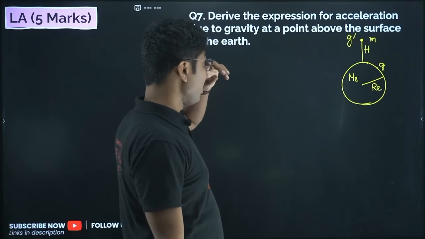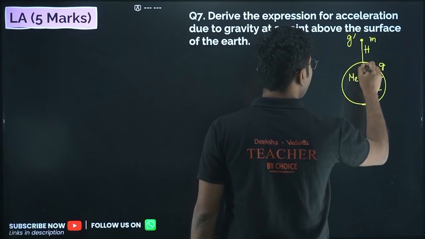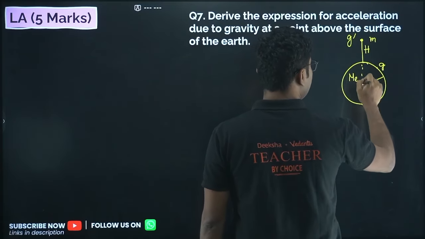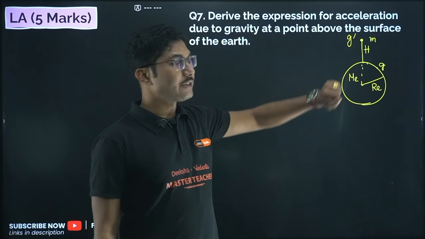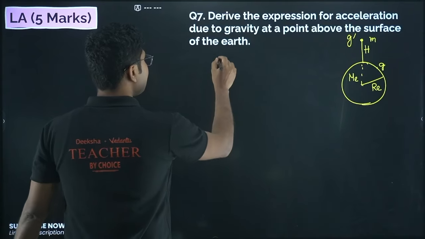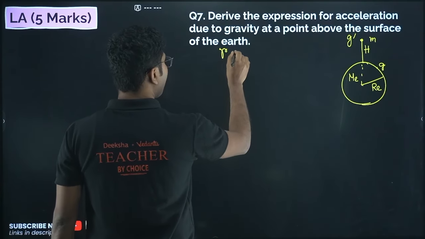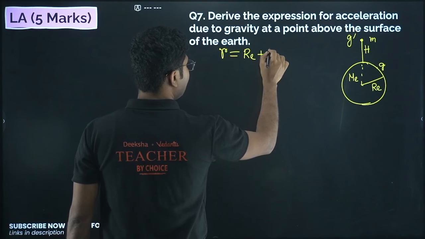So first of all, how to calculate that? We have to find the total distance of the object from the center of the Earth. Distances are always measured from the center. So the distance of the object from the center is given by the radius of Earth plus the height.